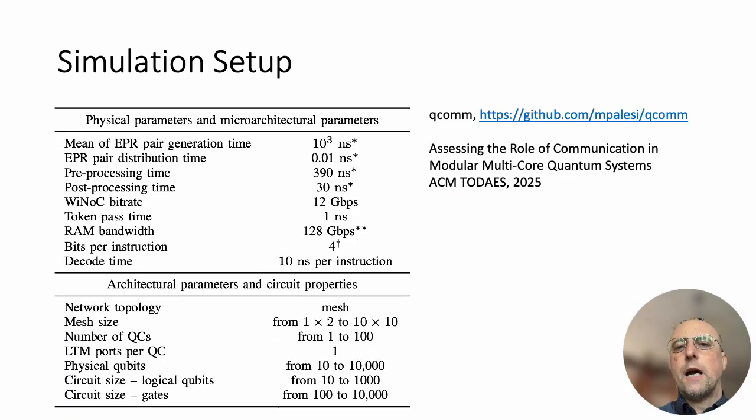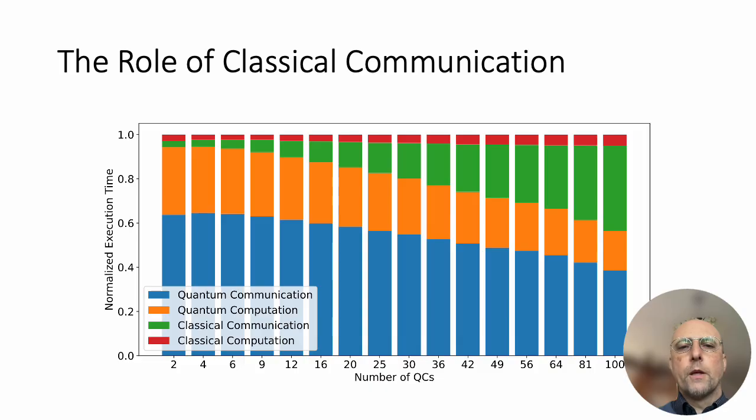We implemented the ID-MAC protocol into the QCOM simulator and performed a set of experiments considering the simulation parameters and configuration details which are summarized in this table. We first evaluate the impact of the classical communication subsystem on the overall execution time. In particular, this graph shows the breakdown of the execution time under randomly generated quantum circuits whose size scales with the number of quantum cores.